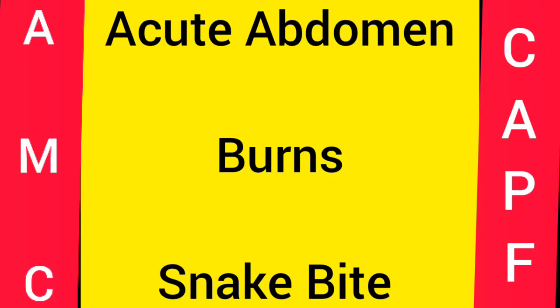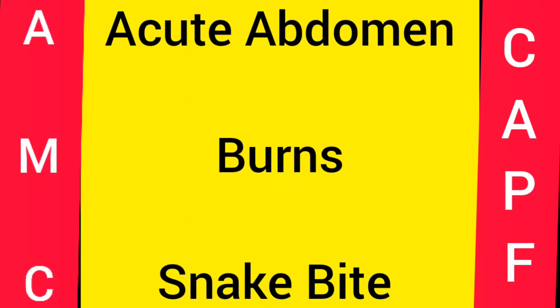So for the investigation, we are supposed to do the 20-minute whole blood clotting test. In this, we will take the blood sample in a clean small jar, and then we will keep it aside. Now if the clotting is present, that means the clotting is normal. If the clotting is absent, it indicates disseminated intravascular coagulation. Other investigations which we need to perform are CBC, urine routine, RFT, potassium and creatine kinase.